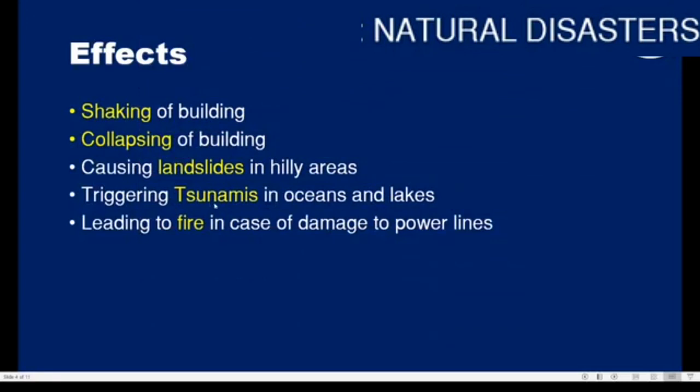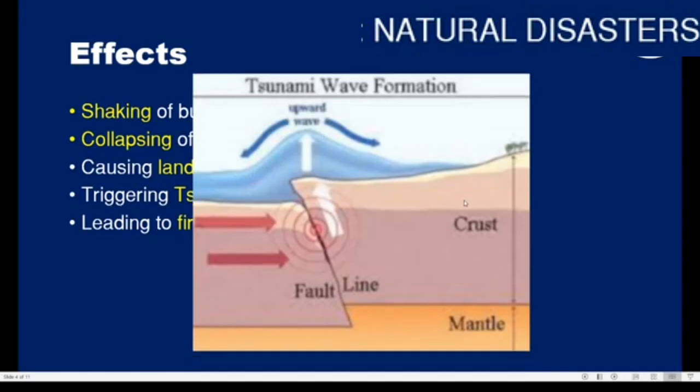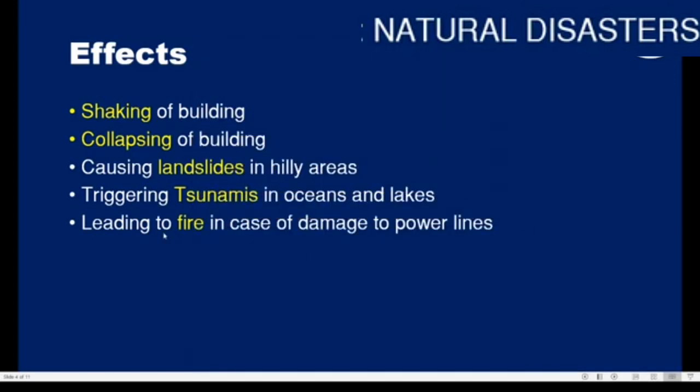It can also trigger a tsunami in oceans and lakes. Tsunami is a natural disaster we are going to study. Let's see. What has happened here is that due to the tectonic plate movement, this part of land has tried to move above this part of land. And this sudden movement has caused an upward wave over here, and this will give rise to a tsunami. An earthquake can also lead to fire in case of damage to power lines.